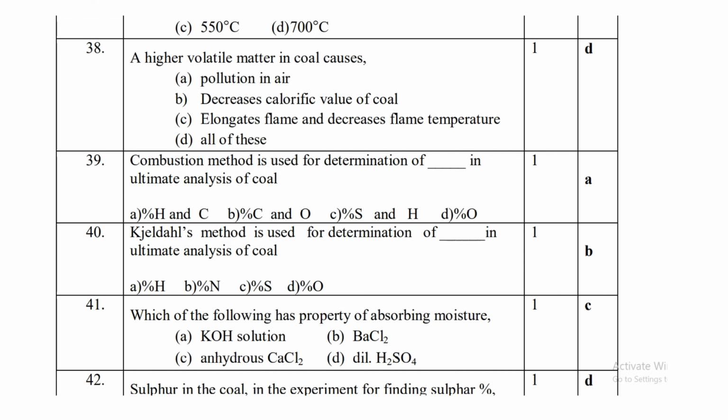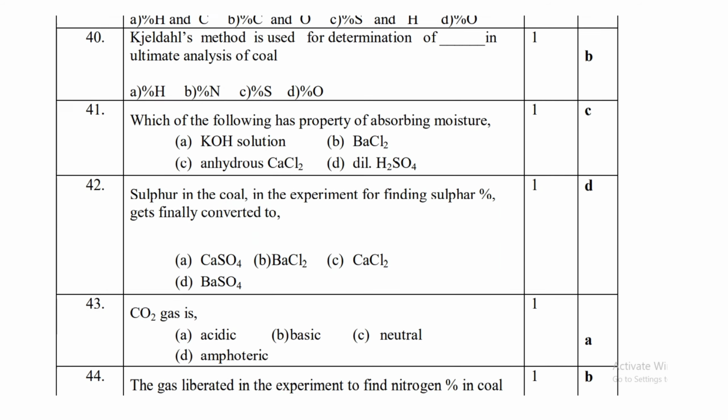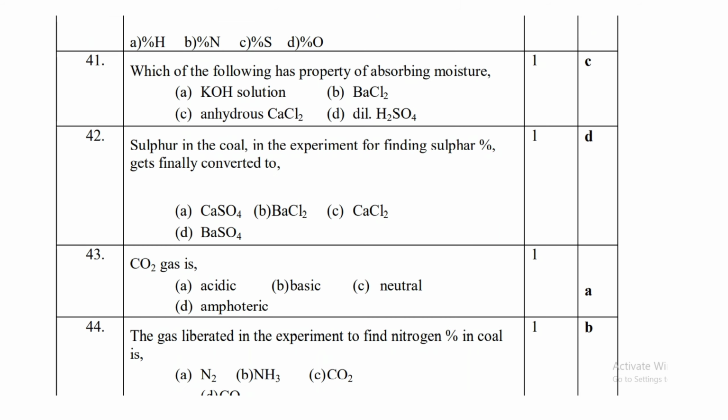The combustion method is used for determination of what? In ultimate analysis of coal, the combustion method is used for determination of hydrogen and carbon which is present in coal. The Kjeldahl method is used for determination of percentage of nitrogen in ultimate analysis of coal. Which of the following has property of absorbing moisture? Anhydrous calcium chloride has this property, that means it is used for absorbing moisture.